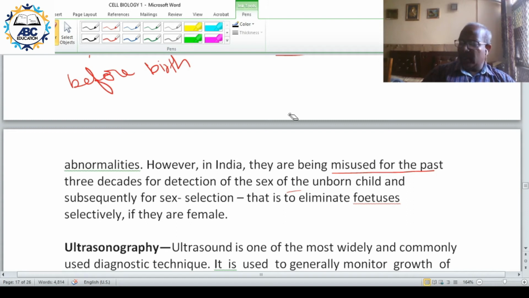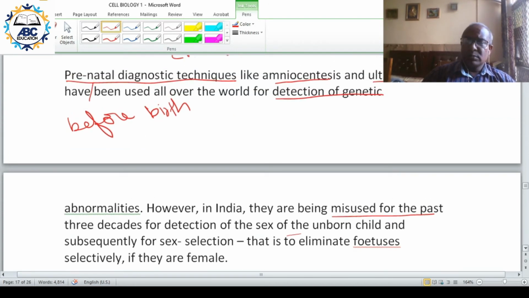Now in the case of humans, humans have 46 chromosomes.